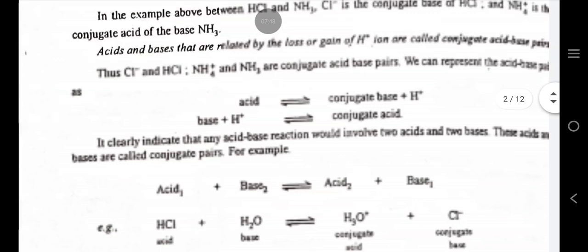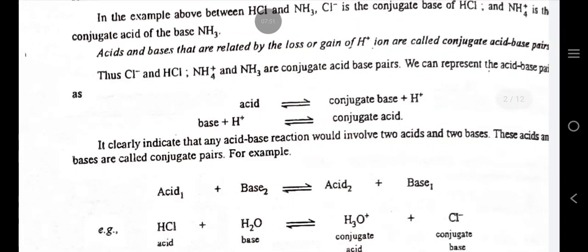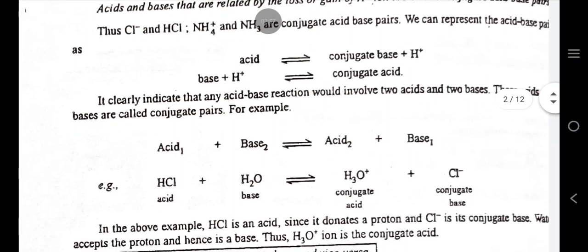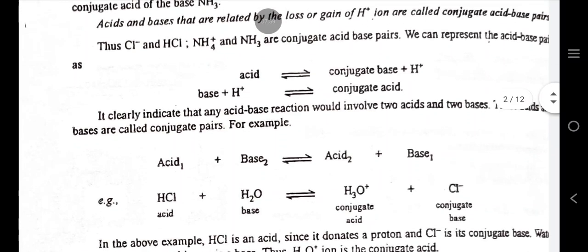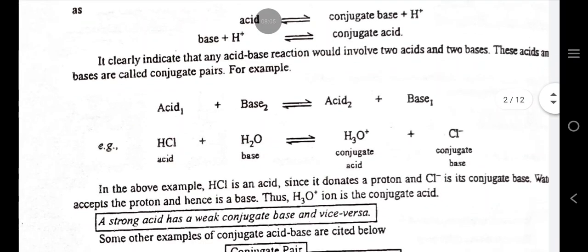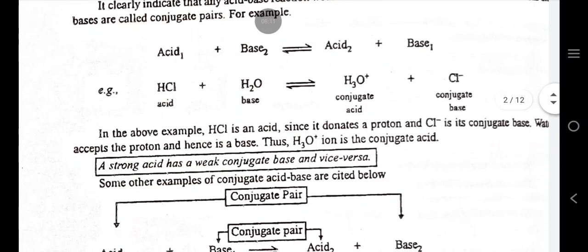Acids and bases that are related by the loss or gain of an H positive ion are called conjugate acid-base pairs. Thus, Cl negative and HCl, NH4 positive and NH3 are conjugate acid-base pairs. We can represent the acid-base reaction as follows. It clearly indicates that an acid-base reaction involves two acids and two bases. These acids and bases are called conjugate pairs.